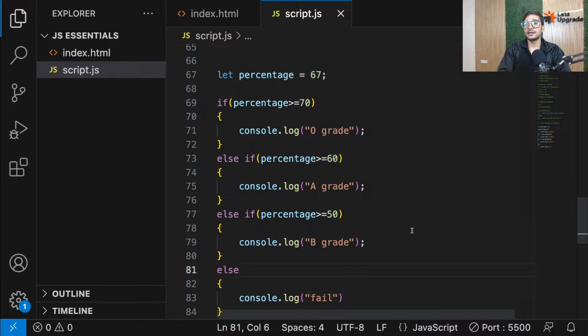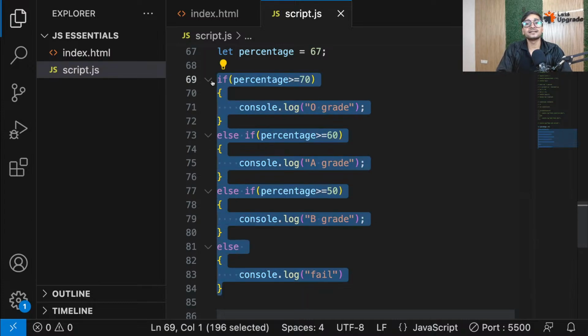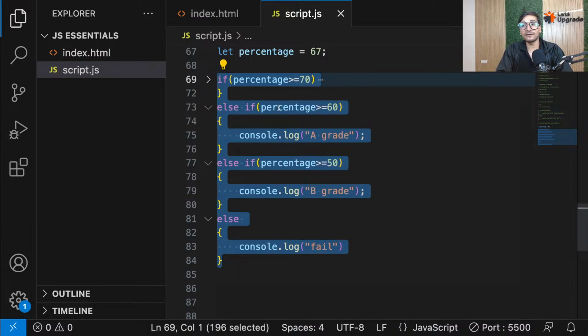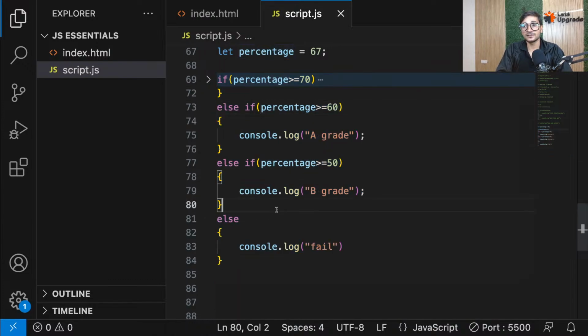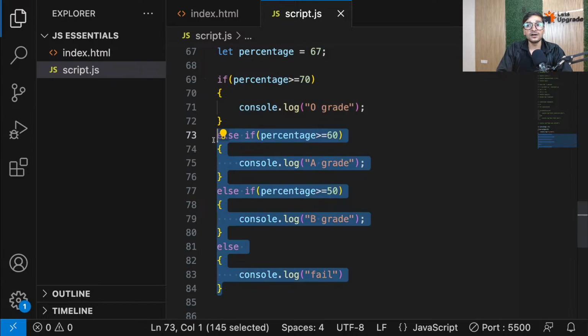And see, now you have a very simple application. And guys, the best part is JavaScript, or the programming language, considers all these as a single statement. Now here what will happen? See, guys, please focus, everyone. This will happen here. If this condition is correct, this block will be executed and all the other things will not even be executed. They will not even be touched. So we won't be using extra memory, because we know only one condition is going to be correct.